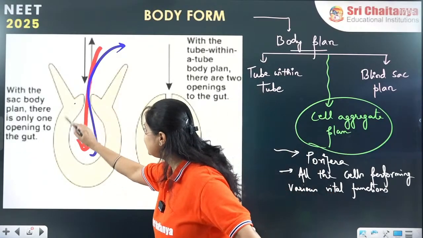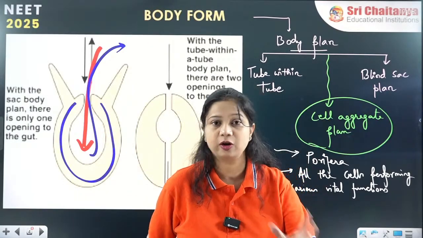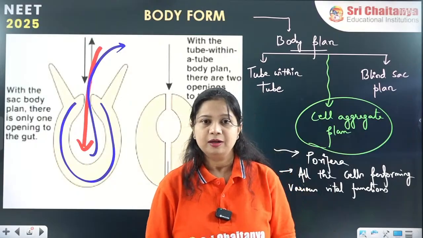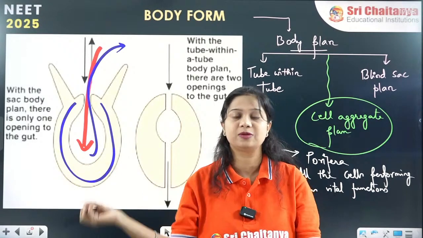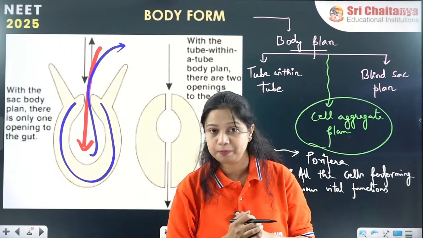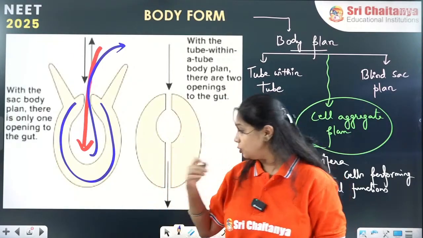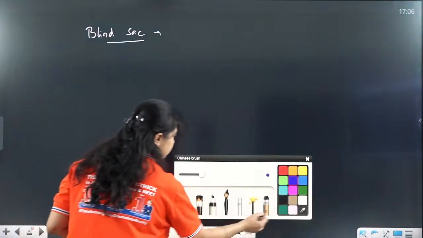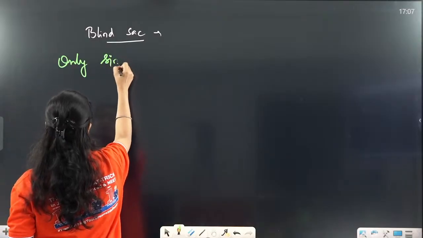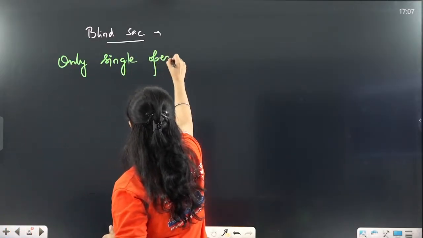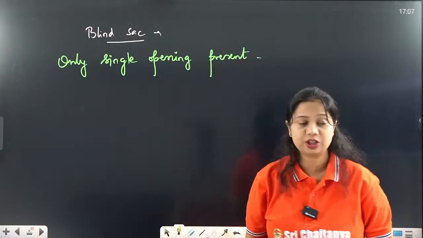So it is like a sac, a single sac with a single opening, almost like imagine a purse or a bag. If you have a bag, there is only one opening through which we put the things inside and we take the things outside. So there is only one opening which is helping in the process of ingestion as well as egestion. So such type of body plan in which there is only a single opening present, and this single opening is helping in the process of ingestion and egestion both.